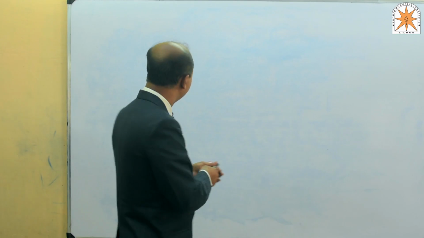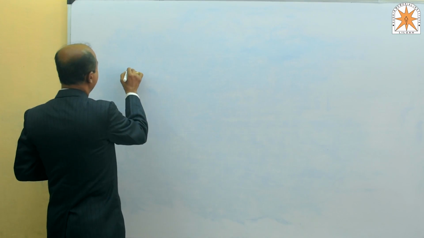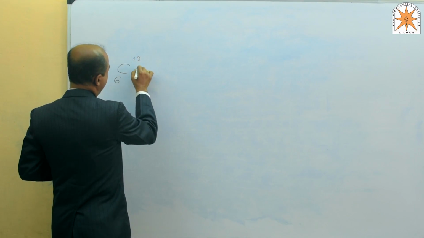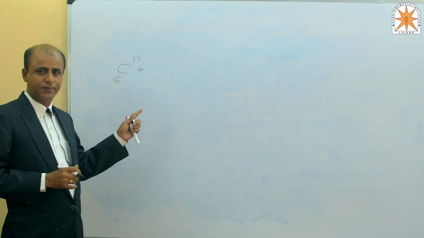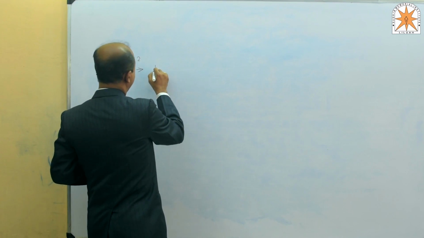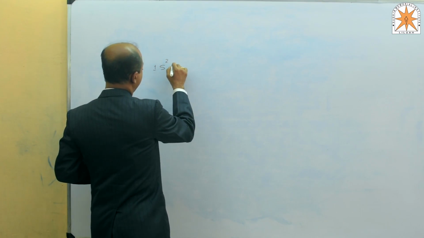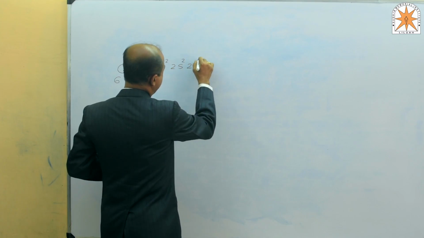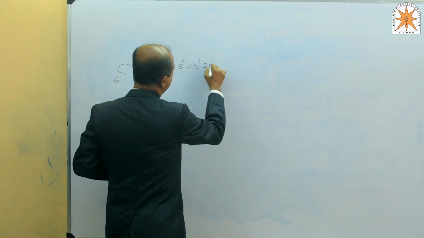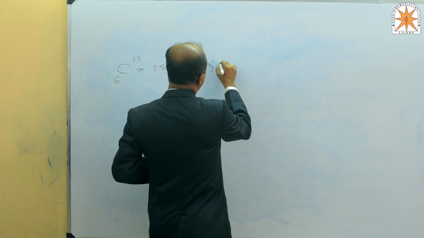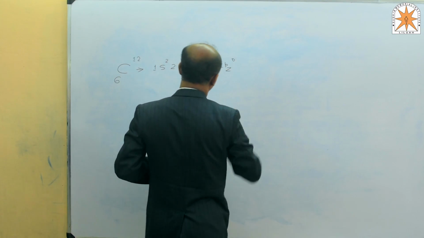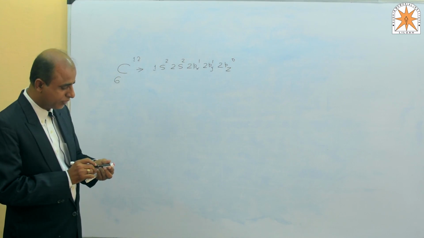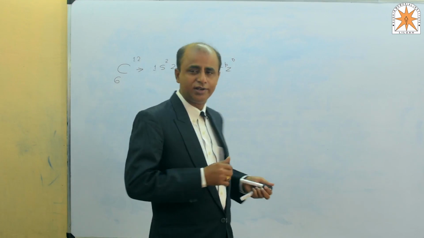We know that carbon has atomic number 6 and mass number 12. If we want to write the electronic configuration of carbon, it will be 1s2, 2s2, 2px1, 2py1 and 2pz0. This SPDF, these are said to be subshells having different nature.